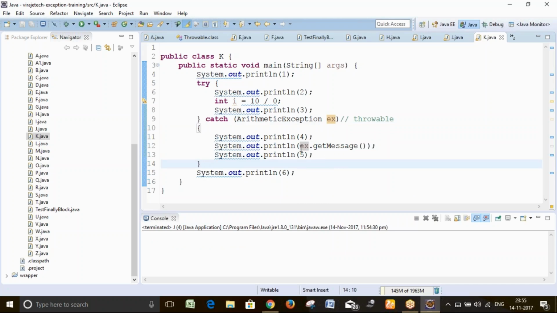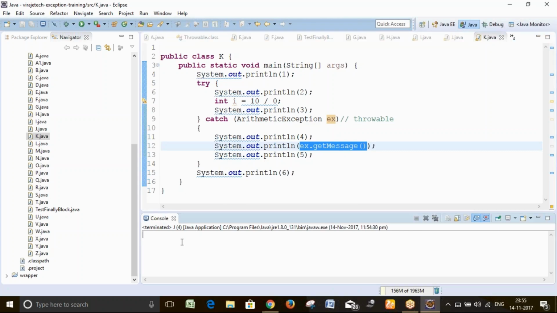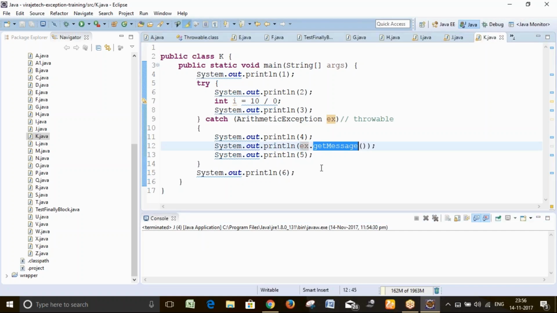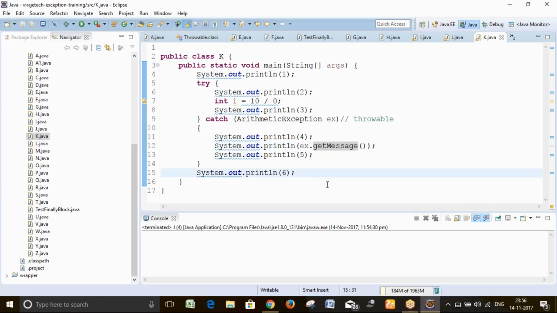If you want to print it in message form, the exception object has the getMessage method. That getMessage method in the Throwable class returns the message as a string. So look at it.